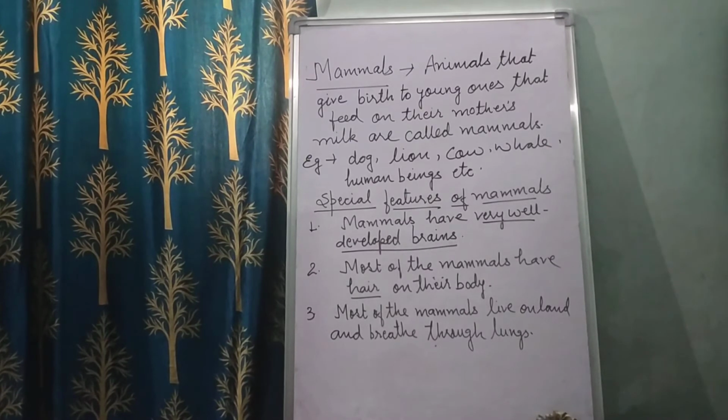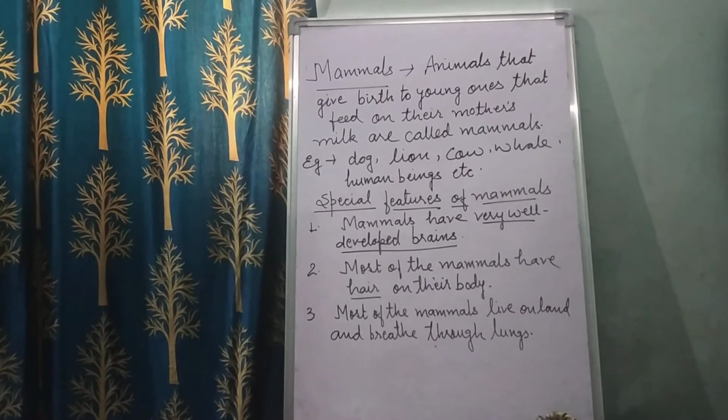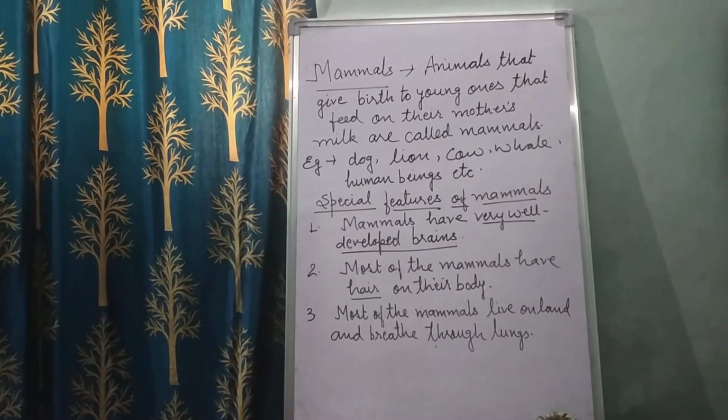Children, special features of mammals. Mammals have very well developed brains. Most mammals have hair on their body, right? Like human beings, dog, cat, lion, elephant, and so on. So these are some examples of mammals.